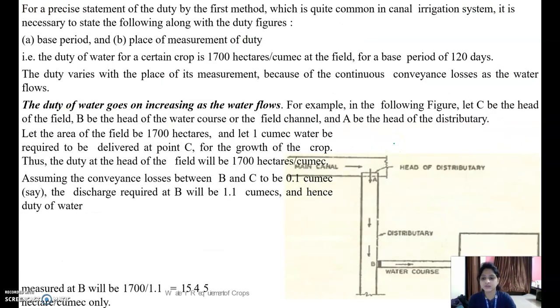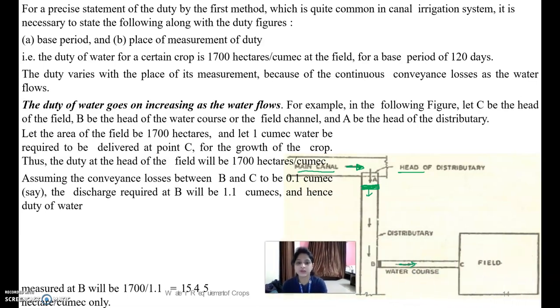The next one is, if we consider that this is the main canal, and from the main canal the water is distributed here, then here is the head of distributary. From here water is distributed, here is the water course, and from that water course water is to be supplied to that particular field here.